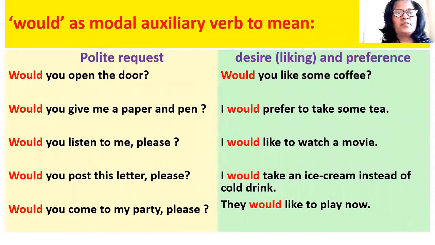Now the first auxiliary verb that we are taking is would. Would as a modal auxiliary verb is used to indicate polite request. Like we studied, could is also used for making polite requests. Similarly, in the same construction, would can be used: Would you open the door? Would you give me a paper and pen? Would you listen to me, please? Would you post this letter, please? Would you come to my party, please? So these are examples of polite request with the auxiliary verb would.